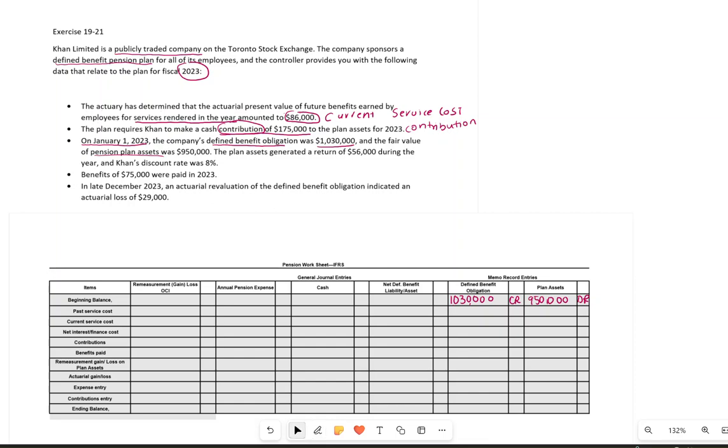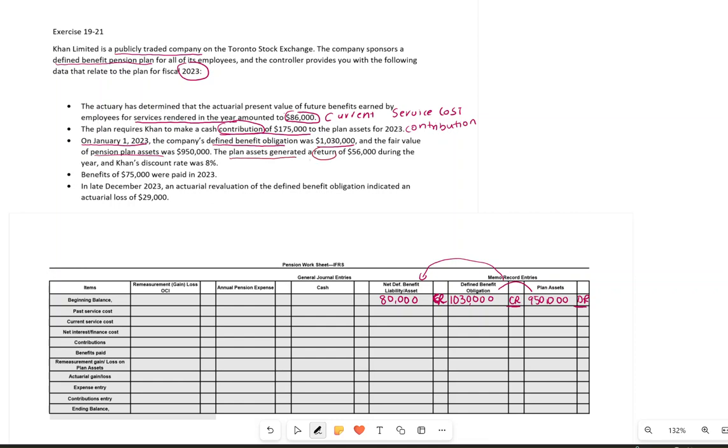So then we needed to know, do we have a balance in our opening balance in net defined benefits? Yes, we do, because we have a credit and we have a debit. The difference between the both will give you your net defined benefit liability or asset, and the difference between the both is $80,000. My credits are higher, so this balance will be a credit balance.